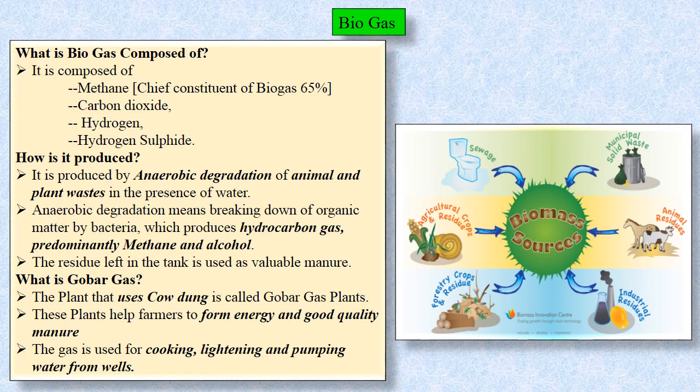Forest crops and residue, that means the dry plants and the decomposed matter that we obtain from the forest, can be used. Agriculture waste can be used. So these are all the sources of biomass. That means to get biogas, all these sources can be used.